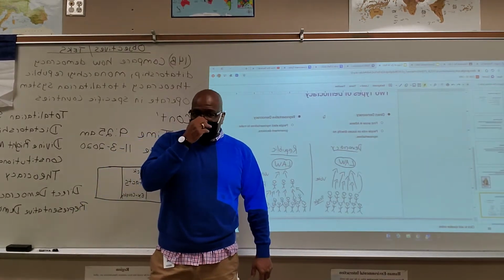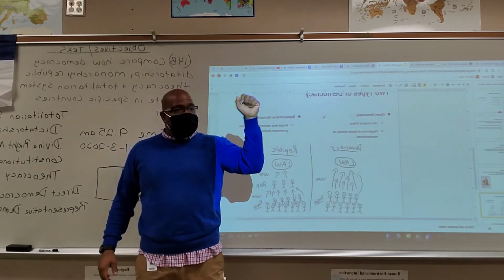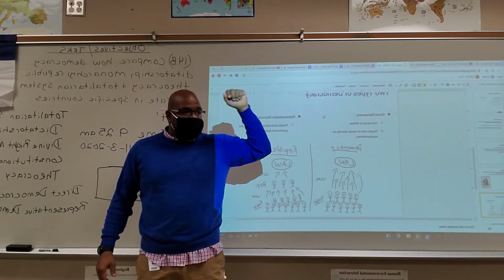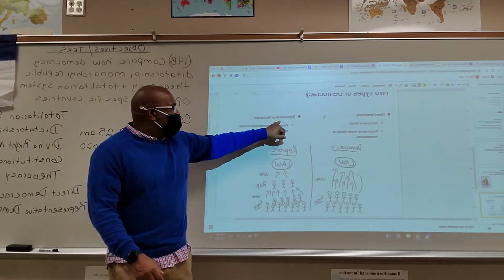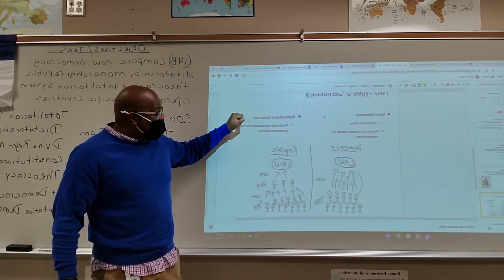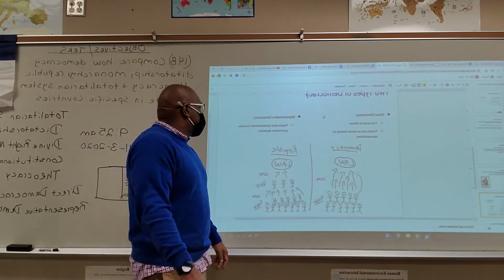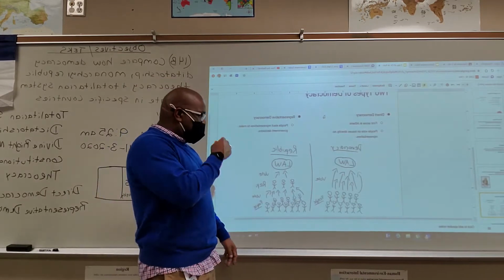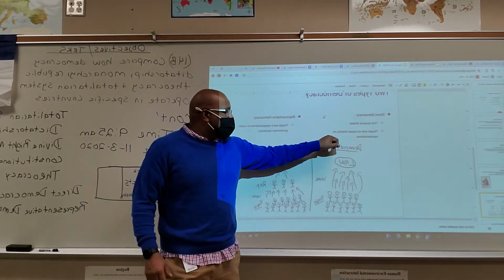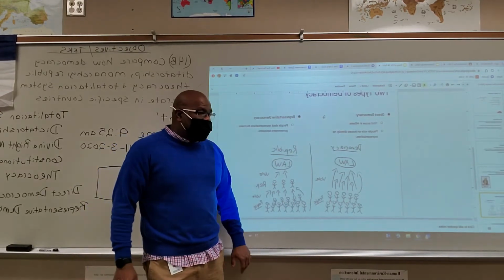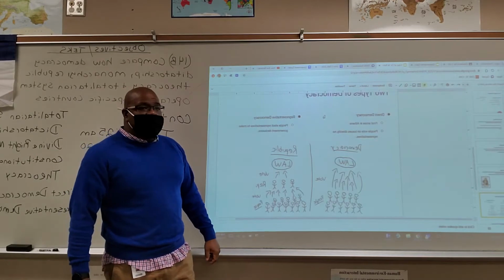But if TJ says, I'm going to choose Amaya to represent my vote, I'm going to tell Amaya how I want her to vote, then that would be an example of a representative democracy. People elect representatives to make government decisions. Direct democracy first arose in Athens. People vote on issues directly, no representatives. In a representative democracy, people elect representatives to make government decisions.